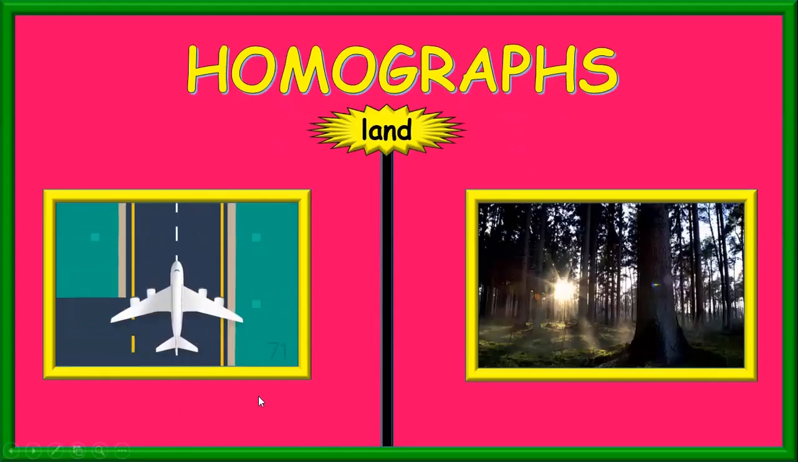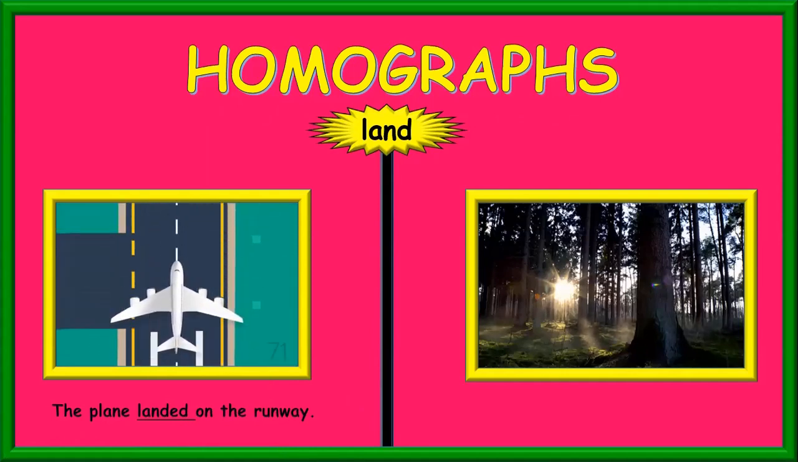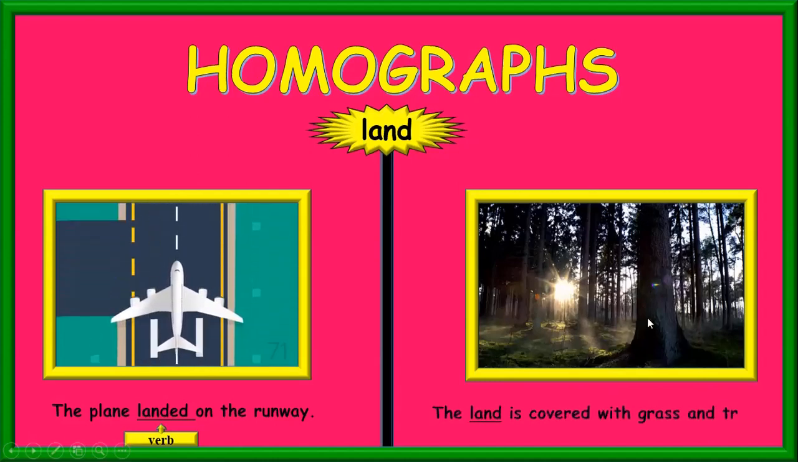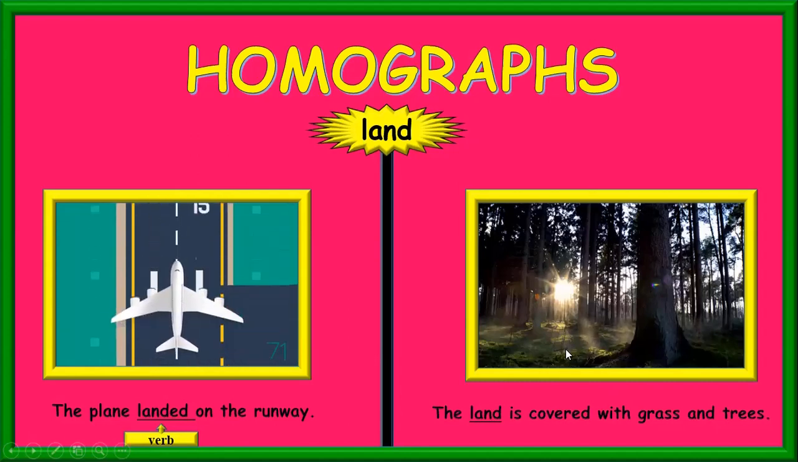In the first picture, the aeroplane has landed on the runway. And the word landed means to come down through the air and rest on the ground. As the word land describes an action, it's a verb here. Coming to the second picture, you will find a land which is covered with grass and trees. Here, the word land refers to a part of the earth's surface. And the word land is a noun here.